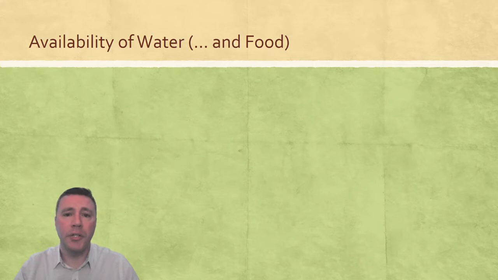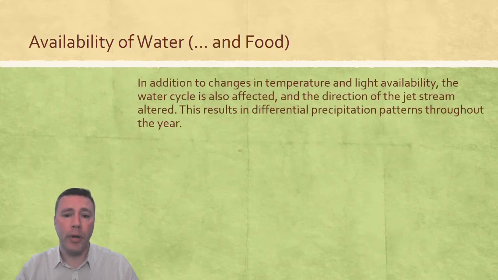The seasonal changes in light availability and solar radiation and the resulting changes in temperature throughout the year affect the water cycle as well as global wind patterns. When the water cycle and global wind patterns are affected, that also results in alterations to precipitation patterns.